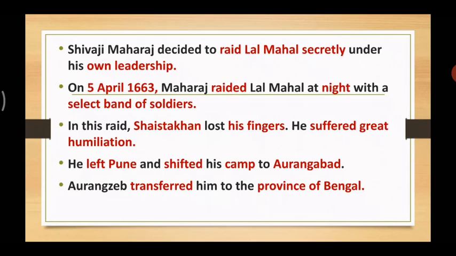They planned accordingly and entered the Lal Mahal because the guards did not think there could be somebody from Shivaji Maharaj's army. So they were allowed to enter, and they took advantage of the situation and entered the Lal Mahal in the night, on 5th April, with a selected band of soldiers.